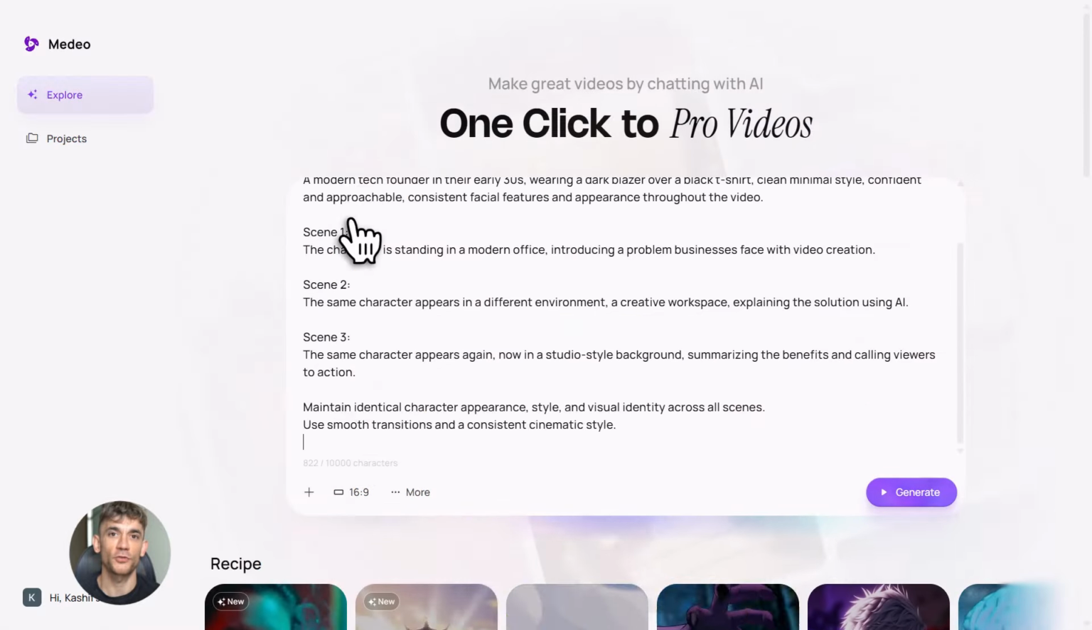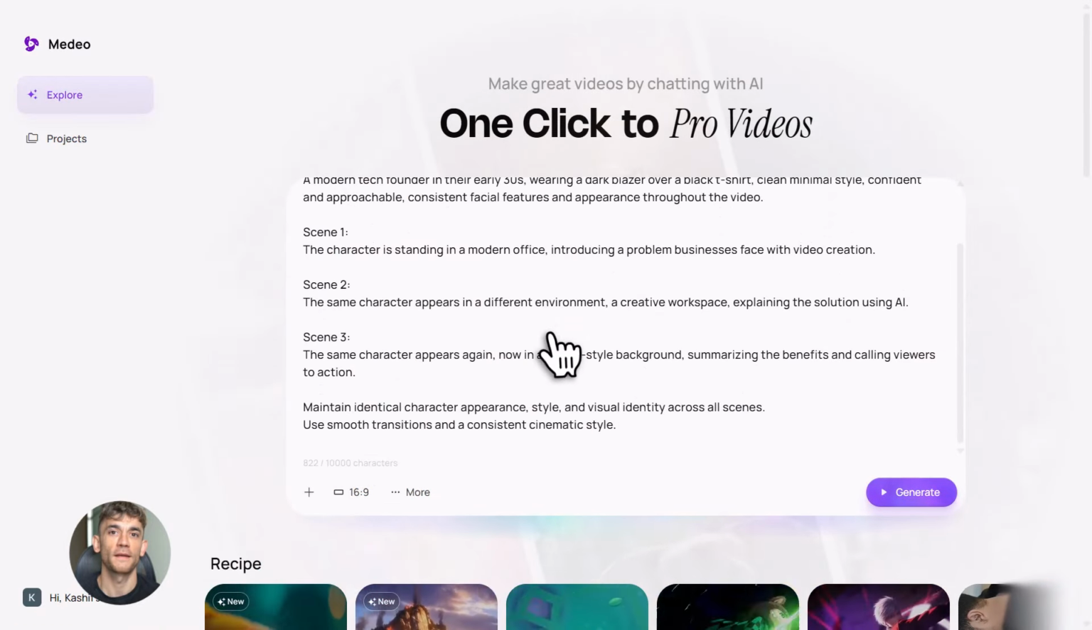This is one of those tools that changes how content gets made. If you're creating blogs, ads, or product pages, you should be turning all of that into video.